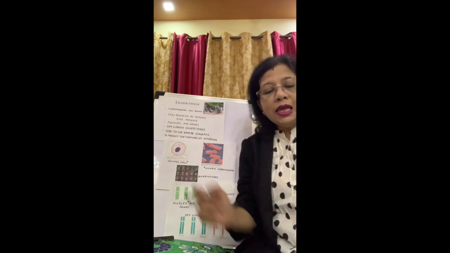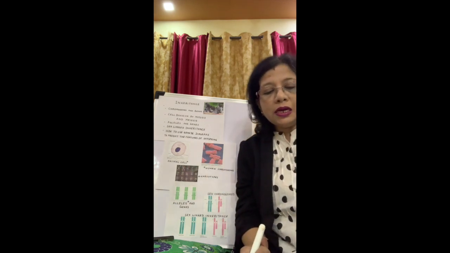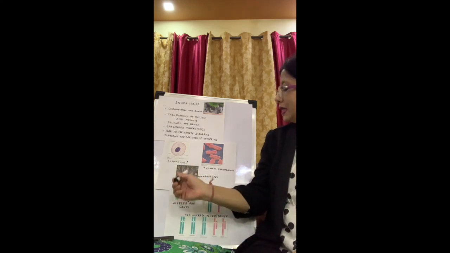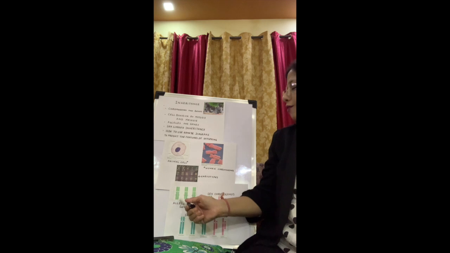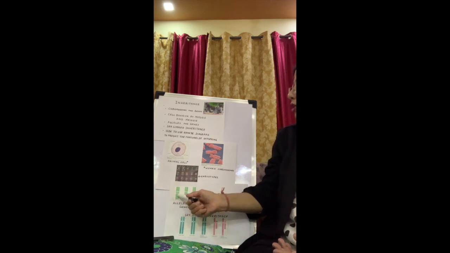Now in inheritance, each gene in a pair is known as an allele. Suppose this is a gene for your complexion, or your hair color, whatever it is. This gene is present in both the chromosomes at the same point, and both together make one gene. Each chromosome here is known as an allele.